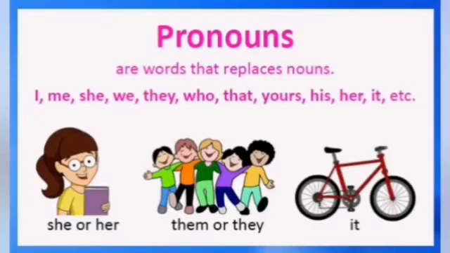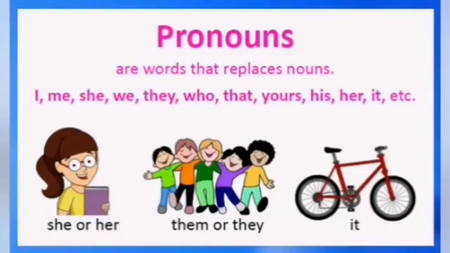Instead of using the noun again and again in the sentence, we use some words which are used in place of the noun. For example, if I say Ahmad is a boy, he is next door to us, he says prayer daily.